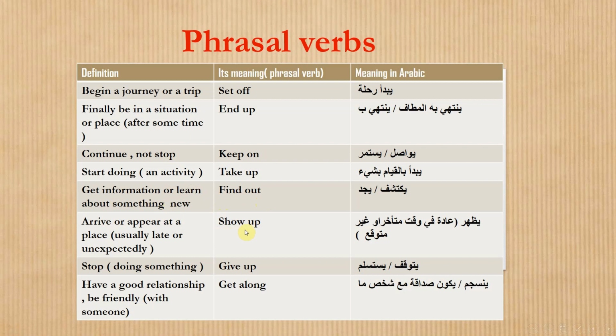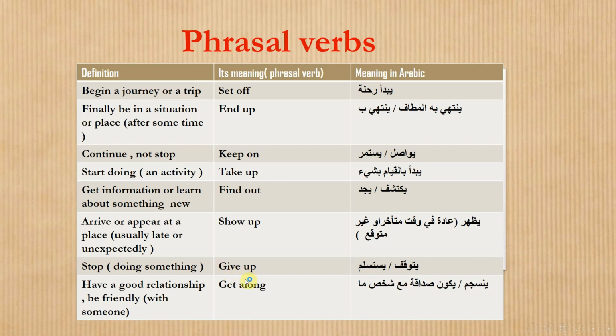The next one we have is show up. Show up means arrive or appear at a place, usually late or unexpectedly, and it's a phrasal verb that consists of two words. The first one is show, which is the ordinary verb, and the next one is a particle, which is up. The next one here we have is give up. Give up, which has the meaning of stop doing something, is a phrasal verb consisting of give plus up.